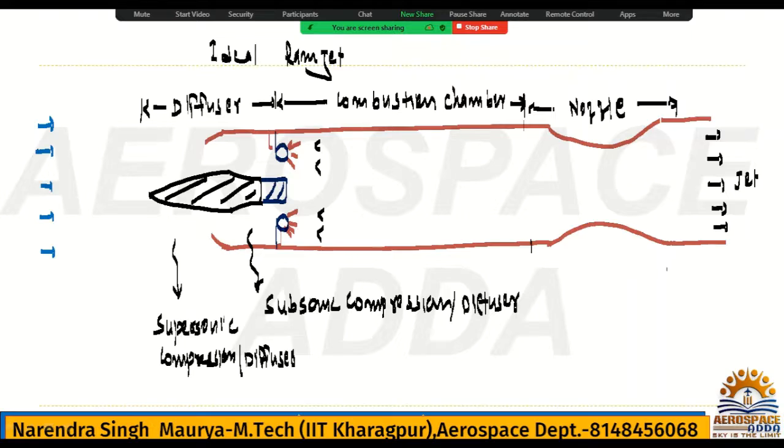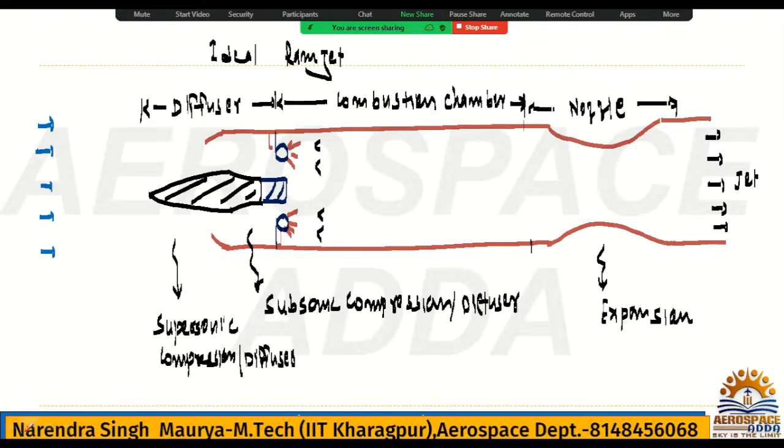Obviously, because compression is happening here, in the nozzle expansion takes place. Earlier, compression took place in the diffuser as well as the compressor, and expansion in the turbine and nozzle, but we do not have a compressor and turbine. So compression will take place only in the diffuser and expansion only in the nozzle.